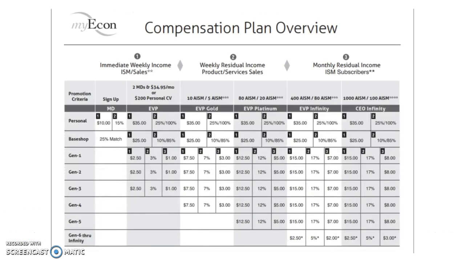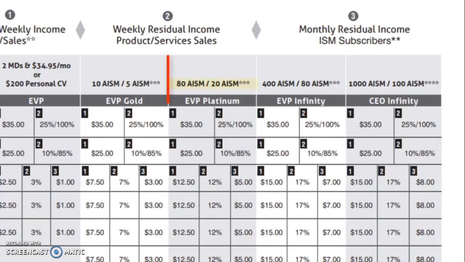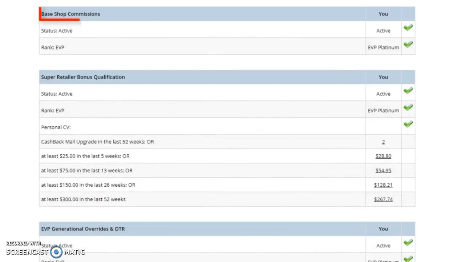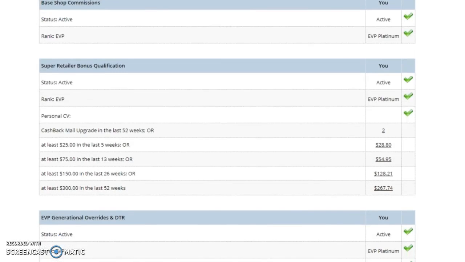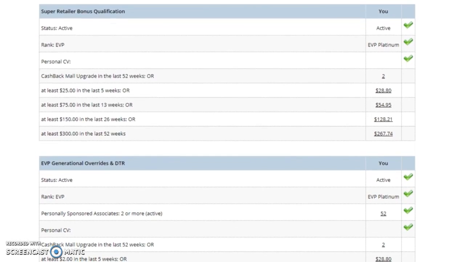Let's now take a look at a Platinum's at a glance report. To be qualified platinum, you need a total of 80 active associates with no more than 20 in your base shop or any first generation EVP's organization. We see that they are eligible for base shop commissions. We also notice that they are qualified for super retailer bonus.